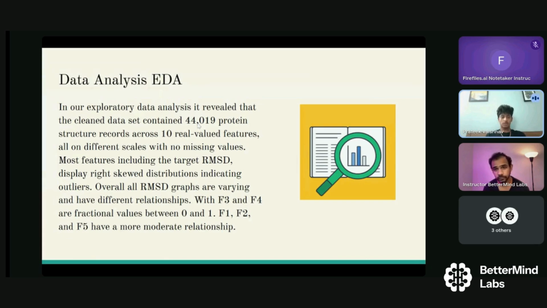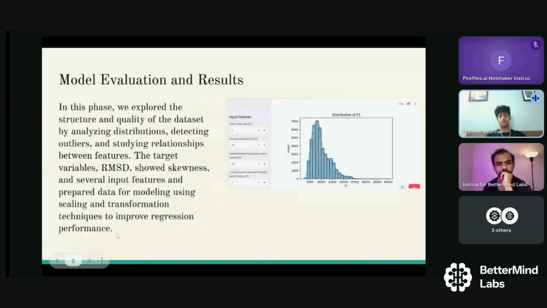Most features, including the target RMSD, display right-skewed distributions, indicating outliers. Overall, RMSD graphs are varying and have different relationships, with F3 and F4 being fractional values between 0 and 1, and F1, F2, and F5 having a more moderate relationship. These F3, F1, F4, and F5 are all different graphs of the datasets as seen here. This was a distribution of F1.